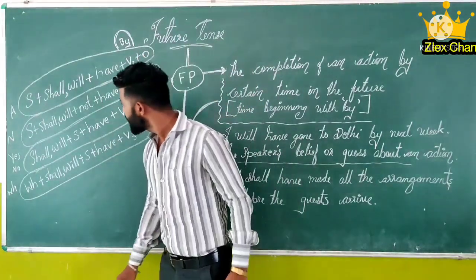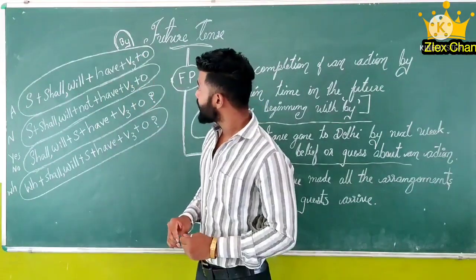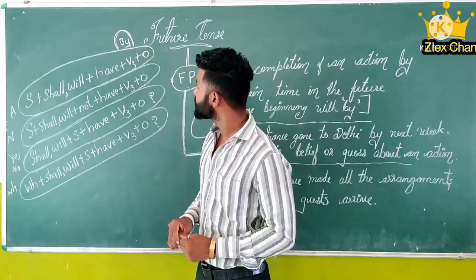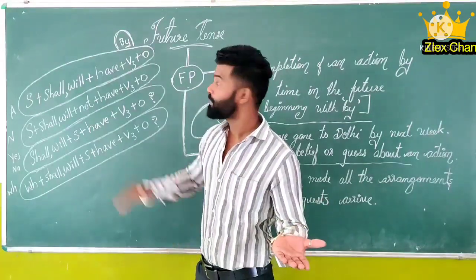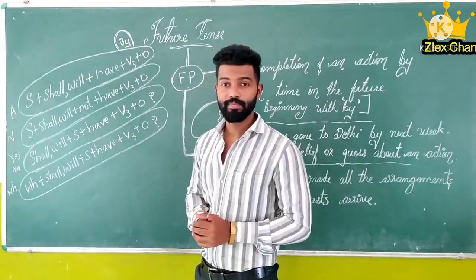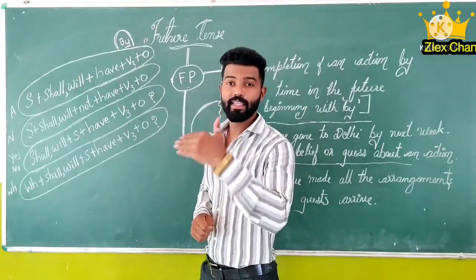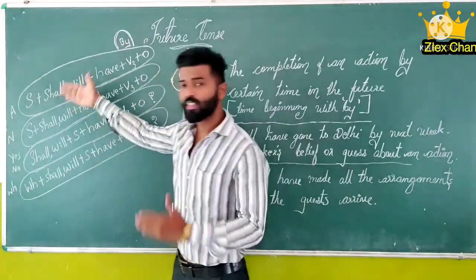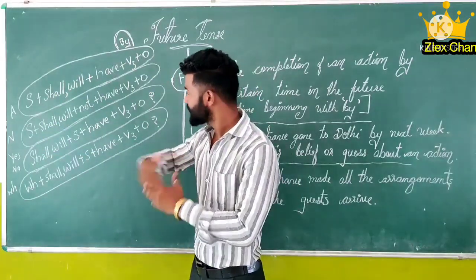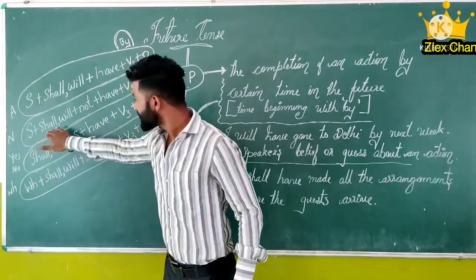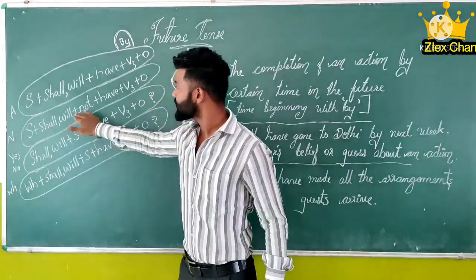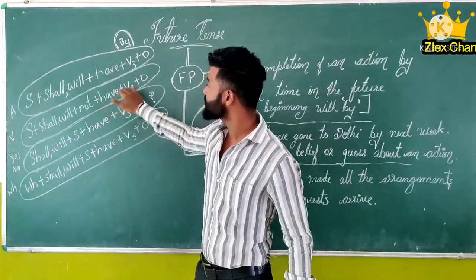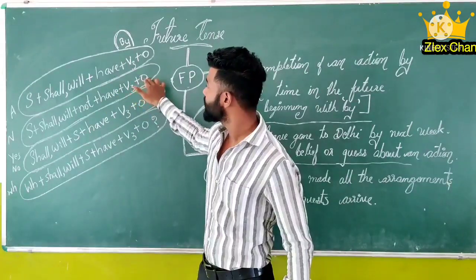Example I can say, I shall have gone to Delhi by next week or by next month. Then in negative, just the opposite of that. Subject plus shall or will plus not plus have plus verb third form plus object.